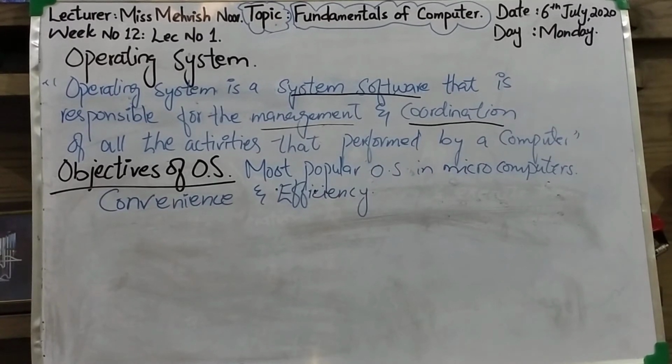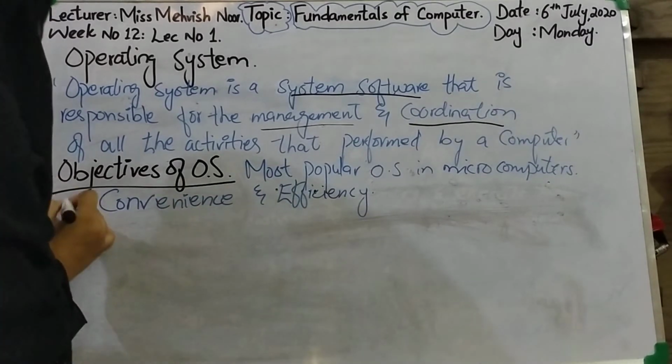First function is process management, second function is memory management, third function is input output management, and fourth function is file management, fifth function is resource management, and last and sixth function is user management. Clear? I am going to write here and then one by one I will explain.